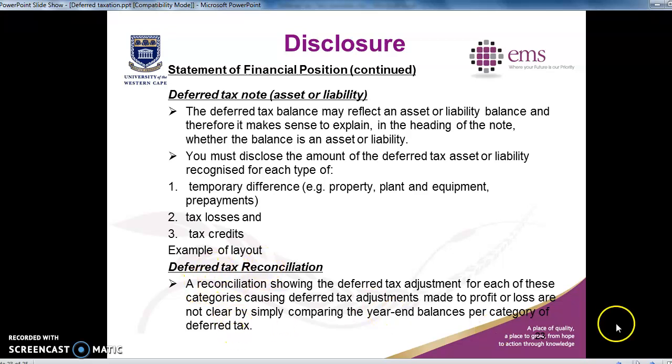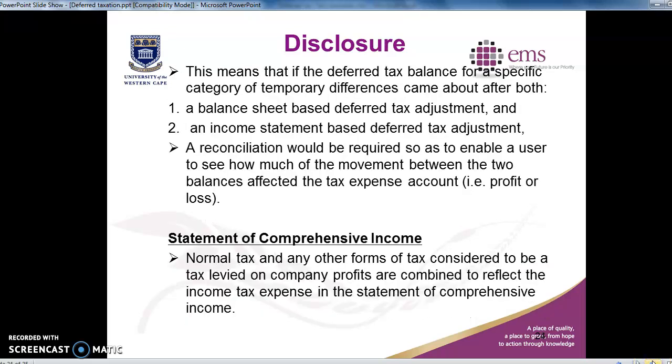And there's also a reconciliation note. Please have a look at that in the textbook. In the statement of comprehensive income as well, I'm running out of time quickly. We have the normal tax, and any other forms of tax considered to be a tax levied on the company's profits are combined to reflect the income tax.